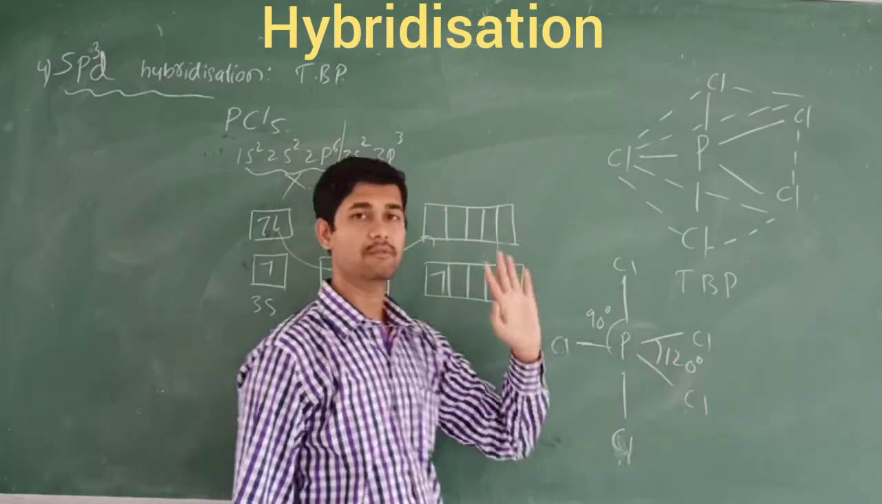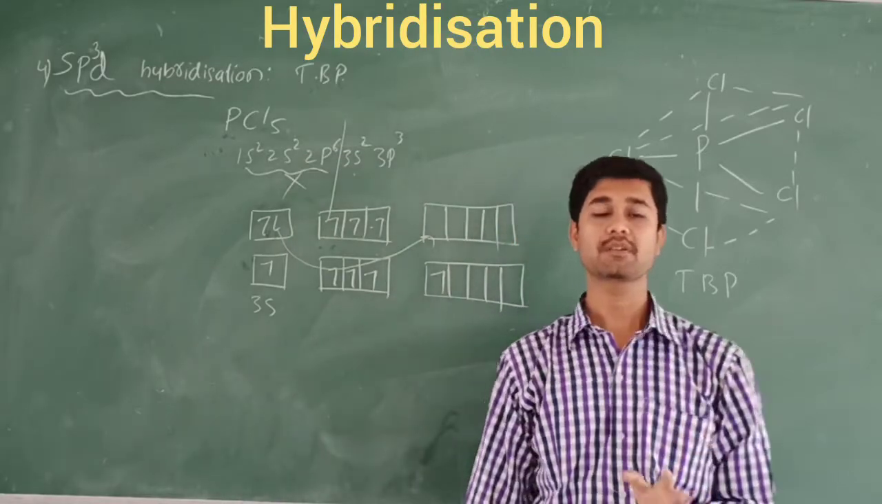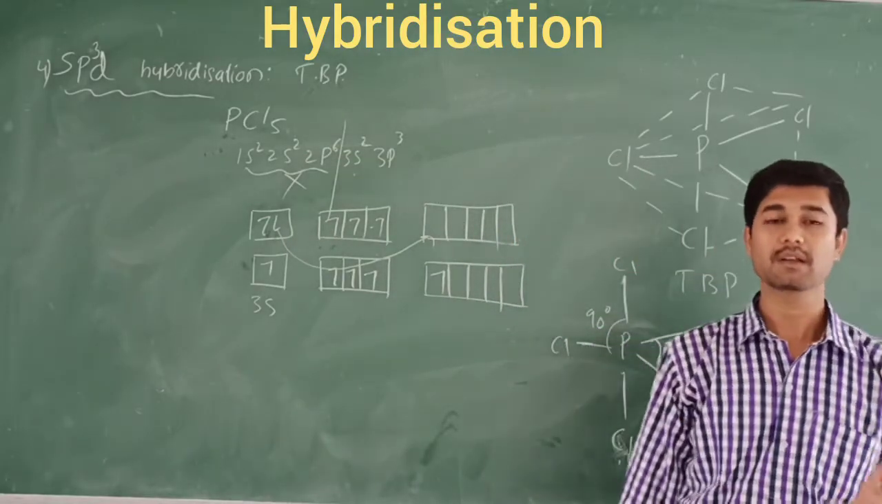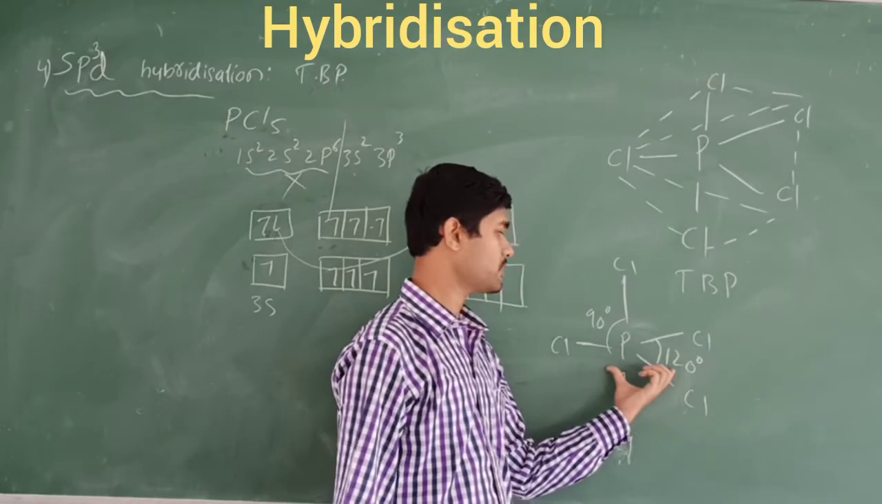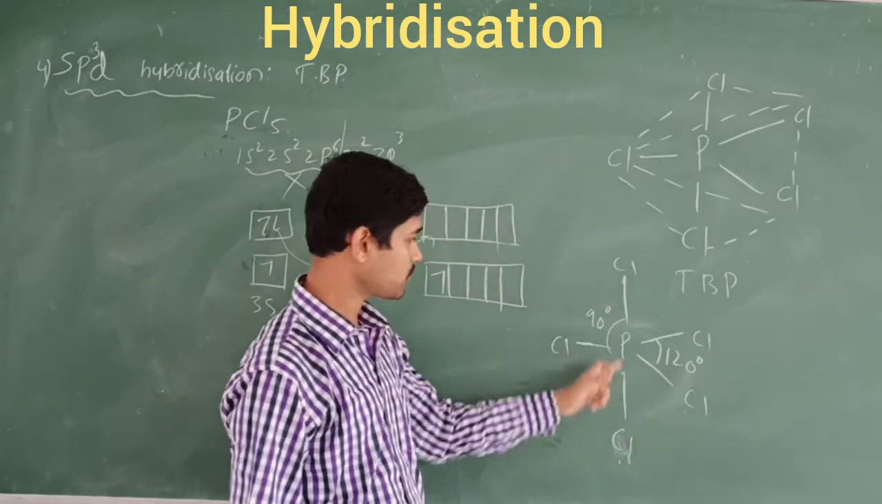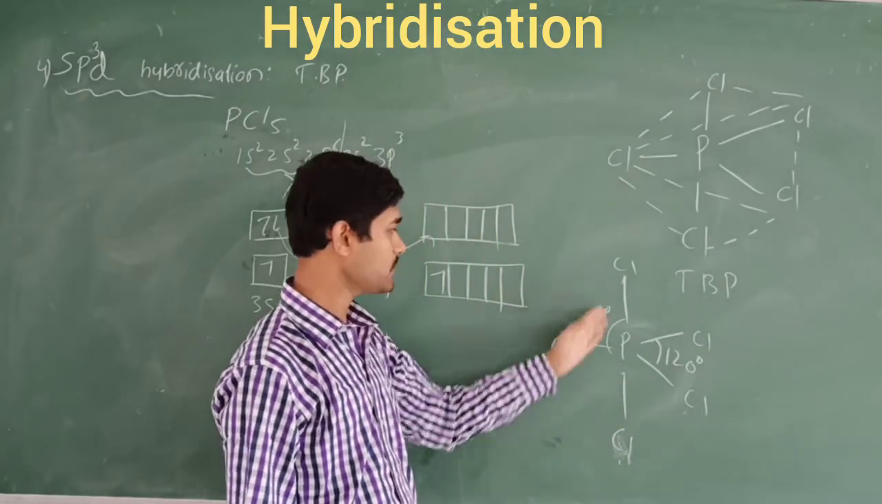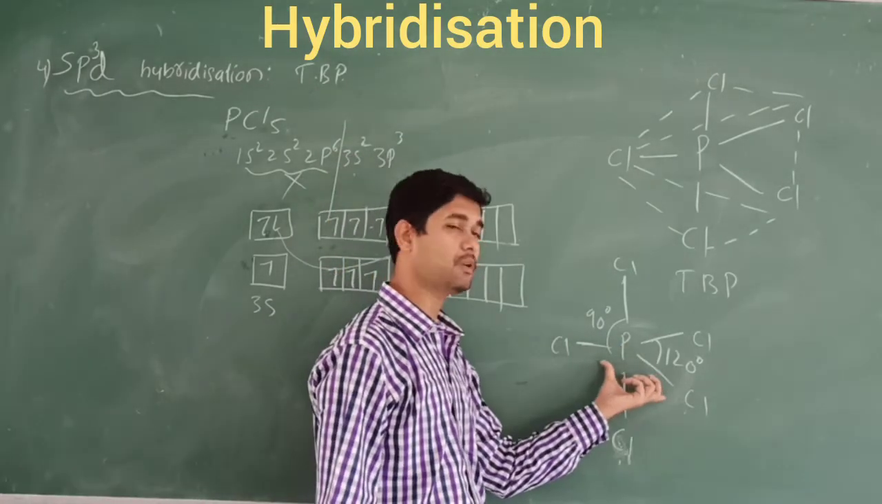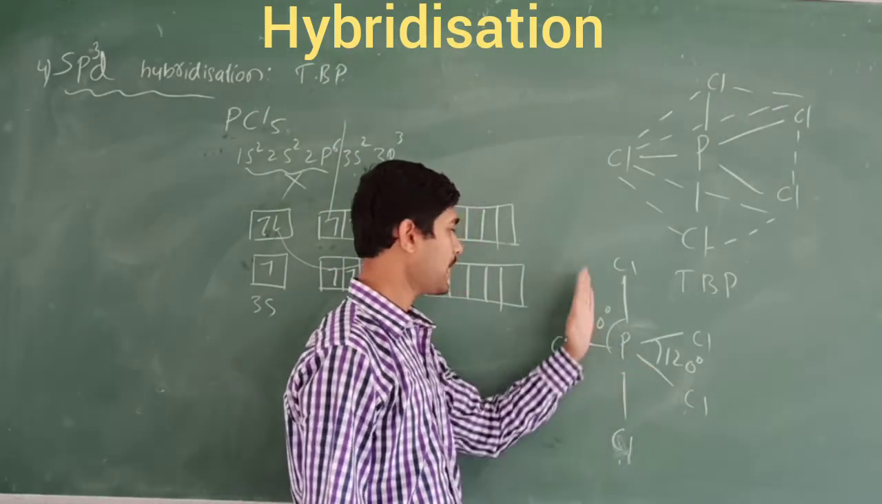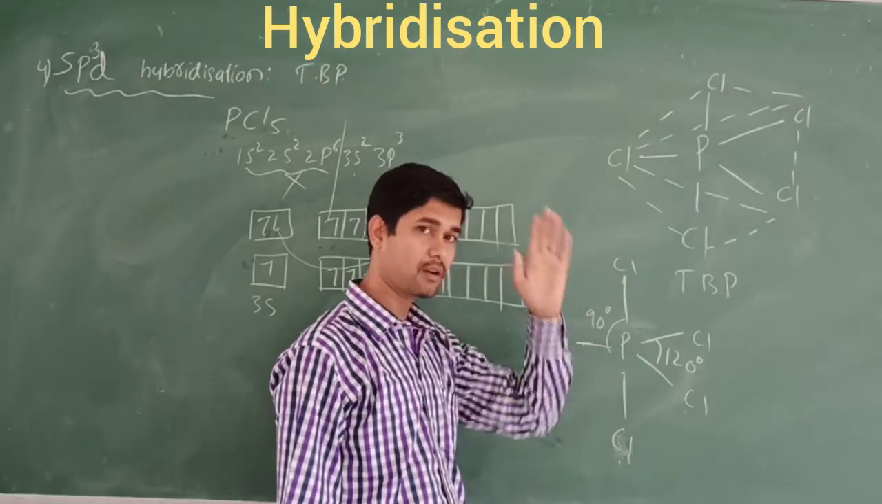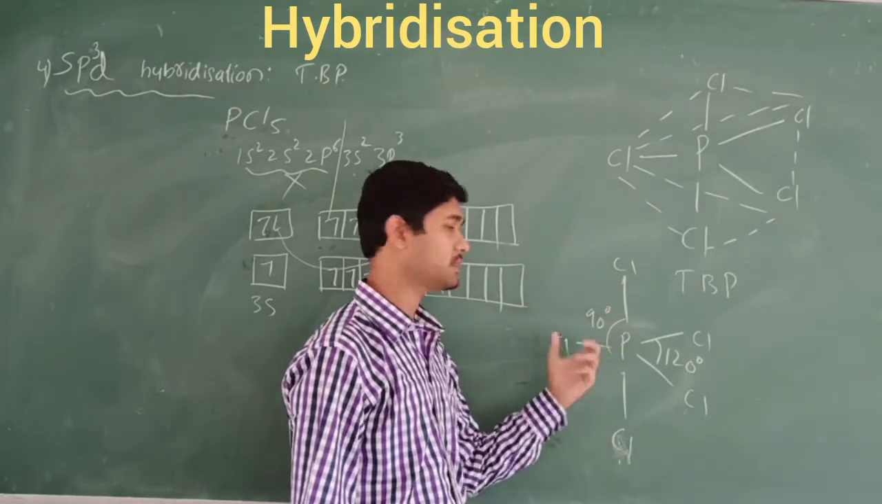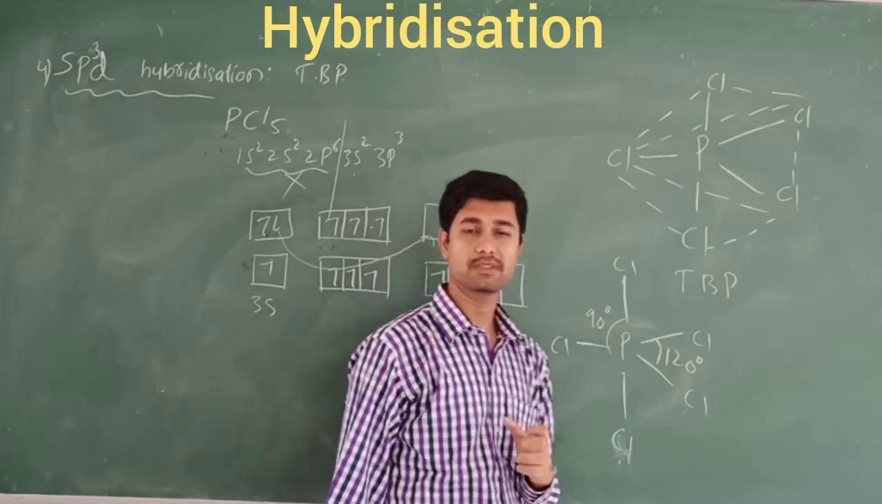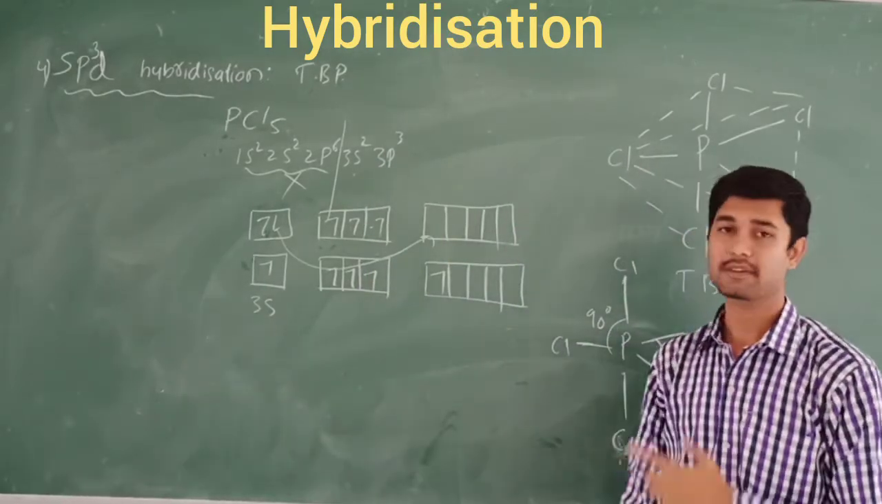So that's why in PCl5, which is sp3d hybridization, all the bond angles are not equal. These are the equatorial bonds, and these are the axial bonds. The axial bonds get more repulsion from the equatorial bonds. That's why the axial bonds look longer, but they are weaker than the equatorial bonds. So this is about sp3d hybridization.